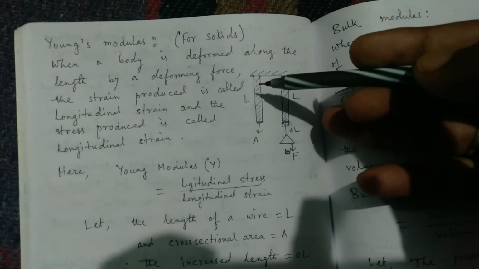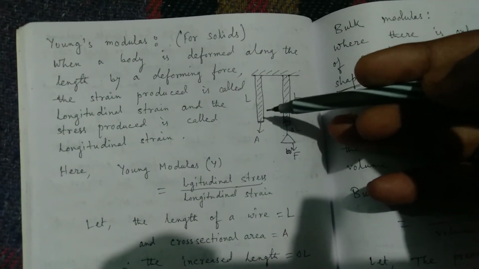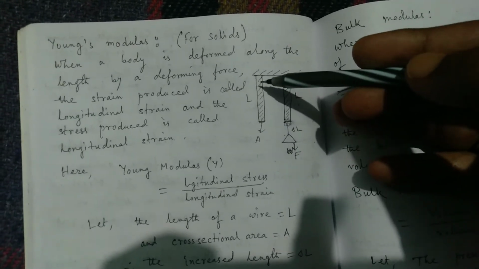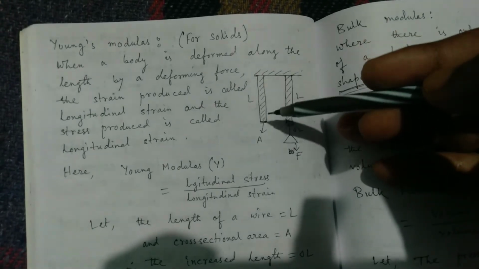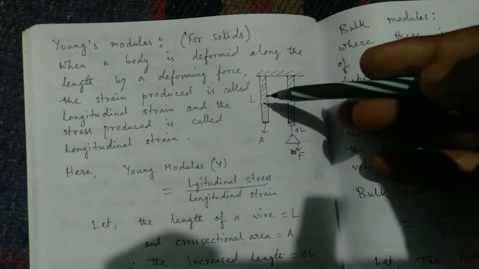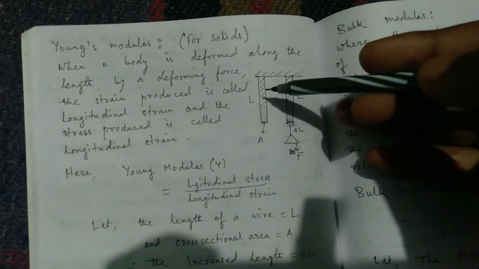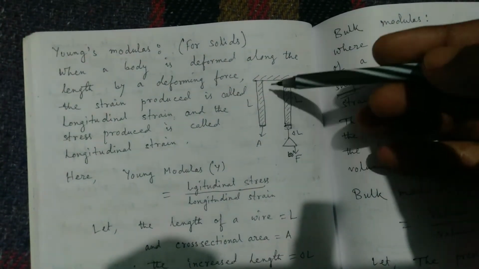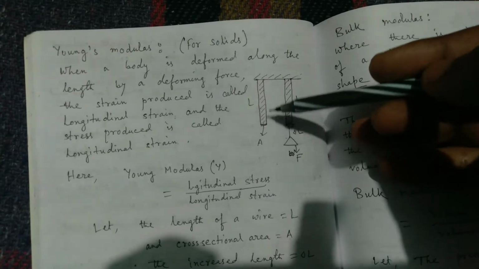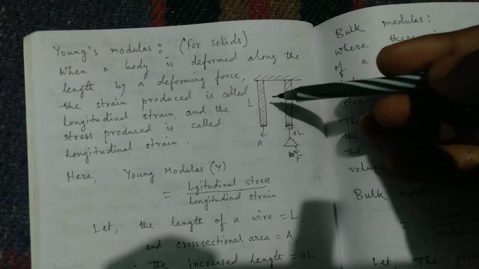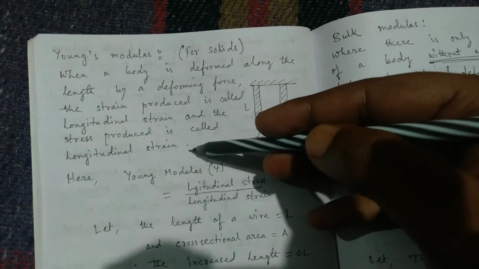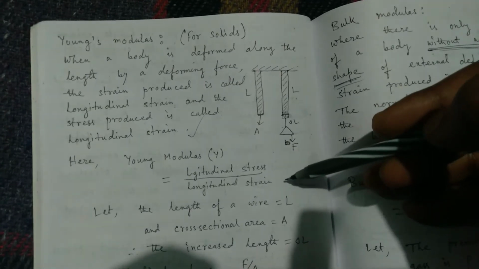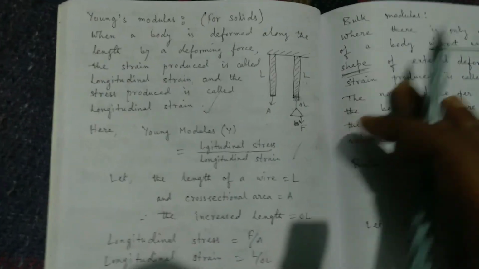If we consider a solid wire and try to stress its length with a force, the strain caused will be called longitudinal strain, and the stress produced under the force is called longitudinal stress. So Young's modulus is the ratio of longitudinal stress and longitudinal strain. How can it be represented mathematically?